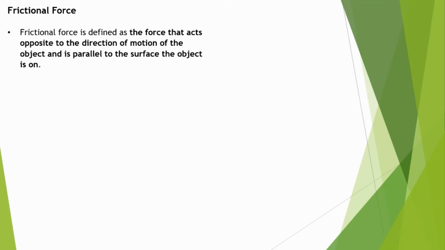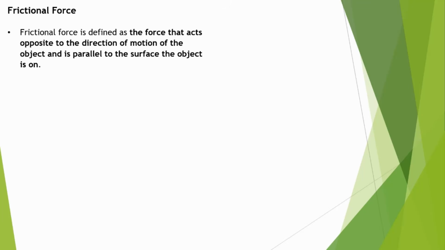Now, I want this clarified because ideally, there is a mistake that is made where it is thought that frictional force opposes applied force. That is not necessarily true. Frictional force opposes displacement. That means if the object is moving to the left, frictional force acts to the right. If the object is moving up an incline, frictional force acts down that incline.